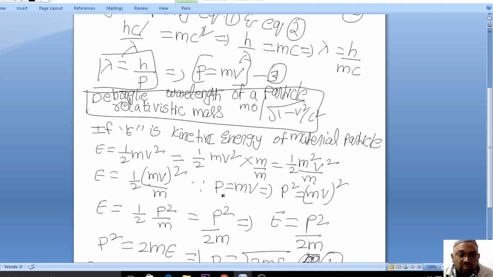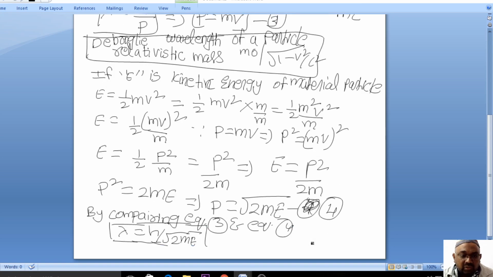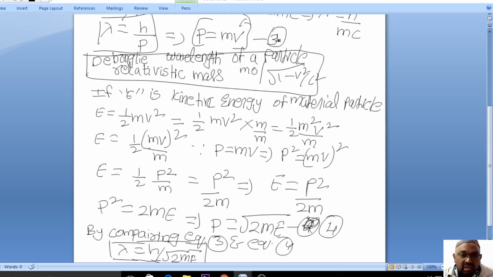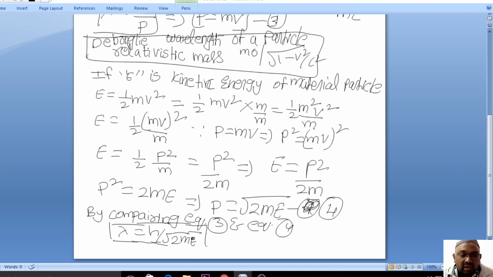So E is equal to half mv whole square by m. What is p? Momentum, the product of mass and velocity. So p square can be written as mv whole square. Substituting, E is equal to half p square by m, that is equal to p square by 2m. So now I got the value p square is equal to 2mE. So p is equal to under root 2mE. By comparing equation number 3 and equation number 4, I'll get lambda is equal to h by under root 2mE.